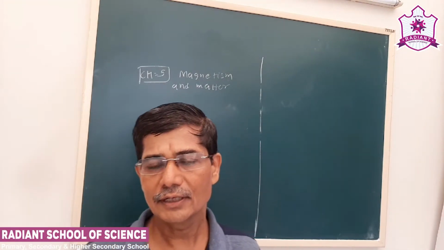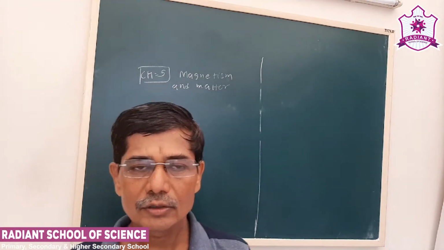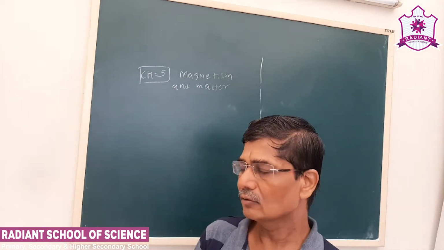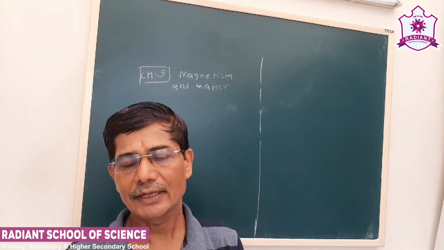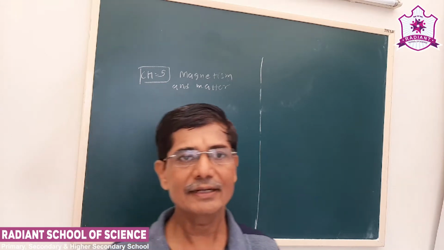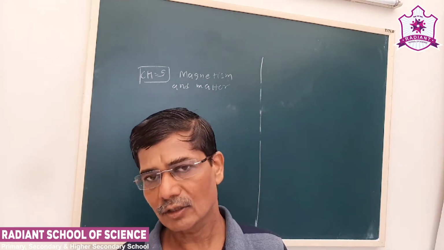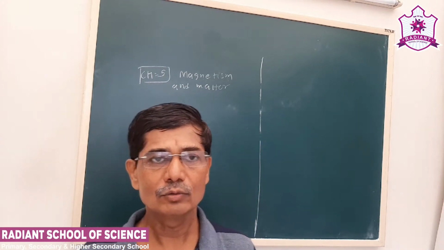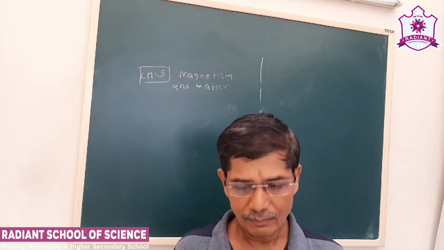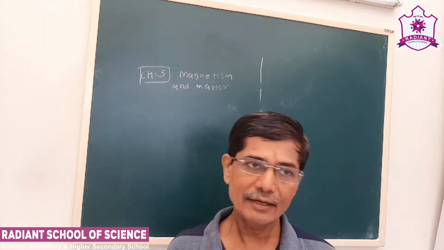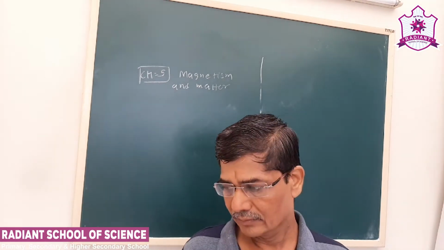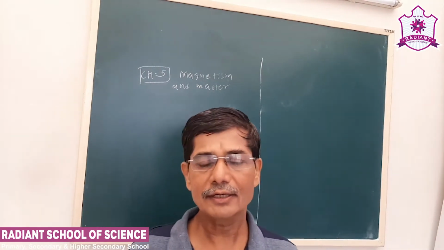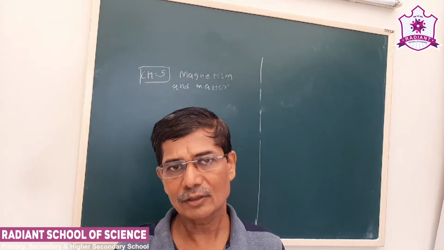Dear students, in lesson number 4, we talked about the magnetic effect of electric current, in which we saw how the magnetic field is produced. We talked about the magnetic field of an infinitely long current carrying conductor, of a solenoid or a toroid. But in this lesson, we have to study magnetism of the earth, and we have to obtain the relation between the magnetic field of a solenoid or a current carrying loop, and derive their correlation.